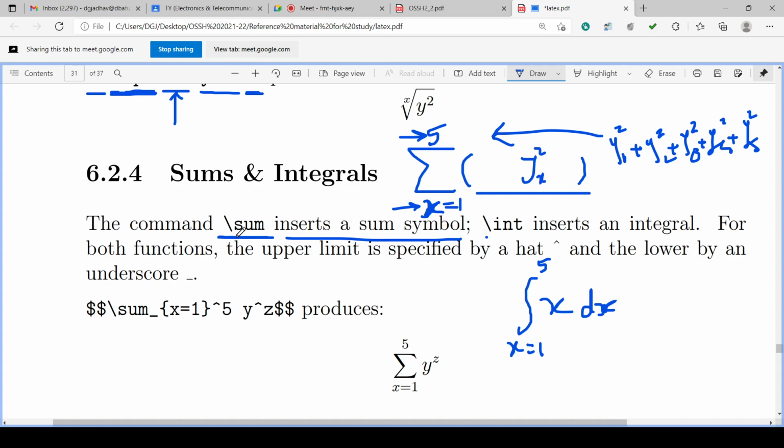Just like \sum is the command for summation symbol insertion, it inserts the sum symbol. Okay. Similarly, for integration it is \int. \int is the symbol for integration that inserts an integral.